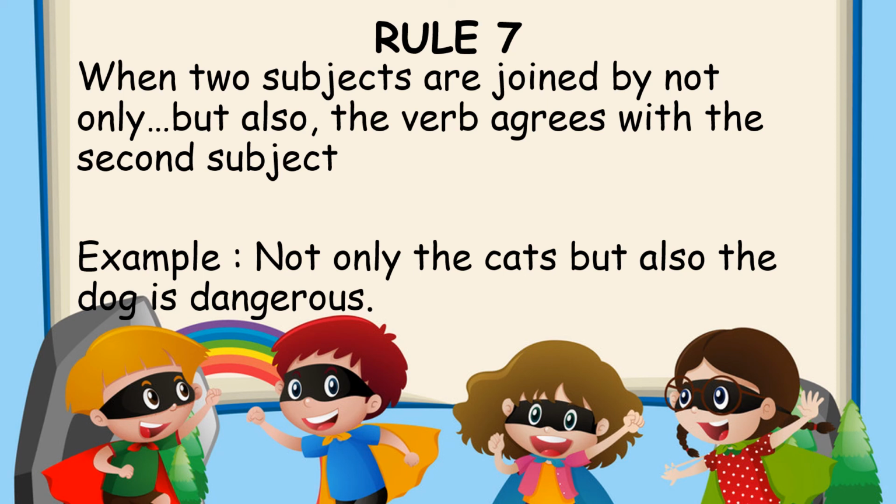For example, not only the cats, it's plural, but also the dog. The dog is singular. So when we are joining two subjects, the cats, the dog, using the words not only but also, we go for the second subject. The second subject is the dog. So that is singular. That is why we wrote is. For example, not only the cats but also the dog is dangerous.